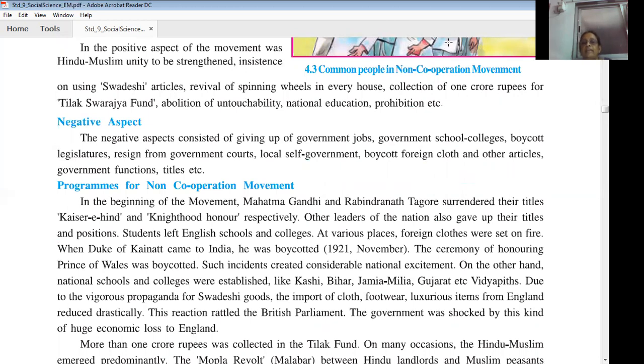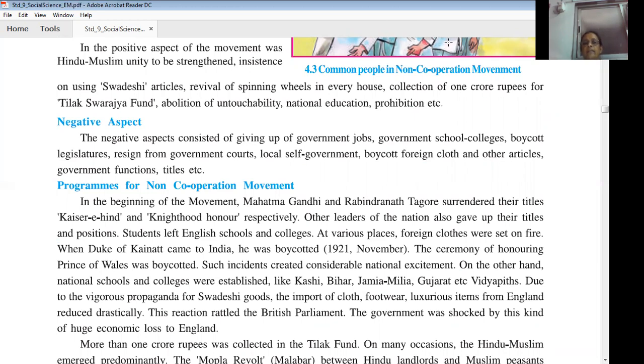When the Duke of Connaught came to India, he was boycotted. He came to India in November 1921, and Indians did not attend his meeting. The ceremony of honoring the Prince of Wales was also boycotted. There was a function of giving honor to the Prince of Wales, and that was also not attended by the Indians. Such incidents created considerable national excitement among the people.